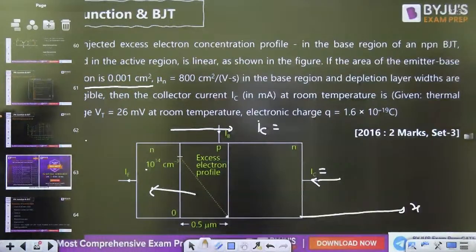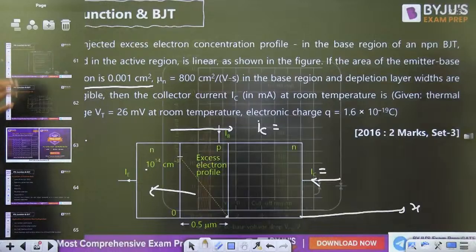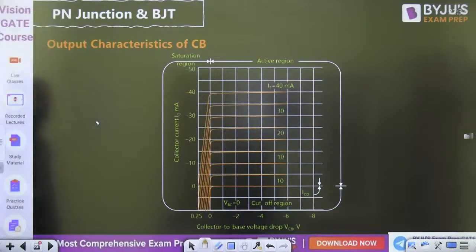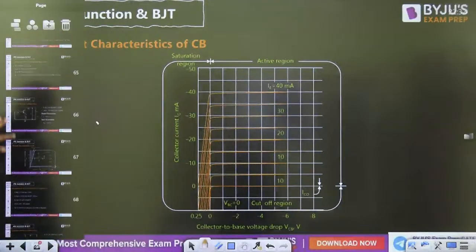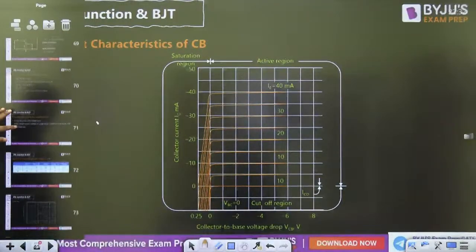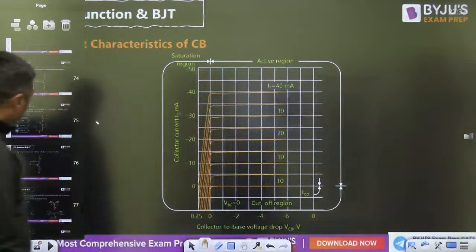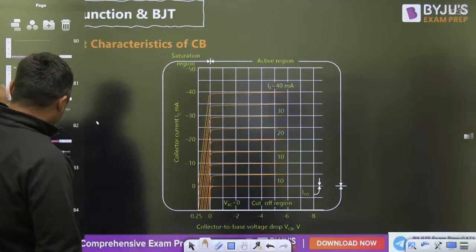and prepare all the characteristics of common emitter, common collector and common base. For example, this is the characteristics of common base, right? So common emitter and common collector, guys, and get the idea about all the properties of the common emitter, common base.